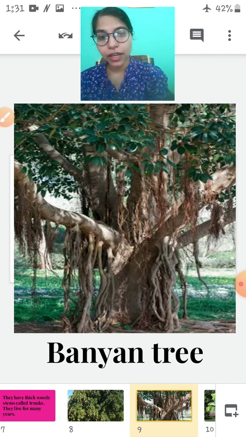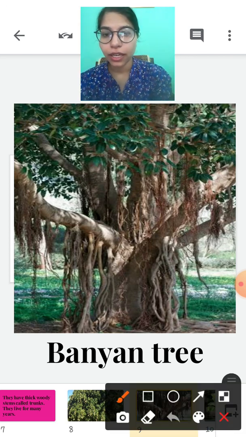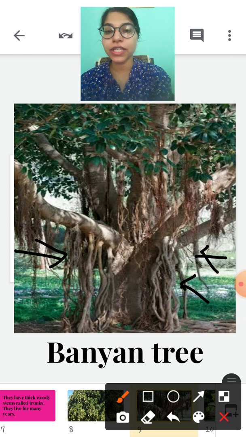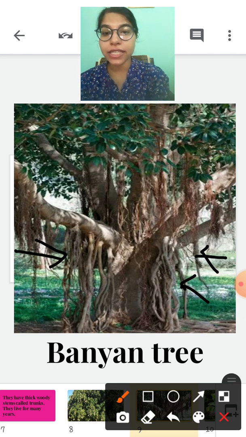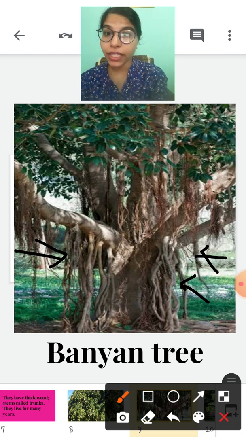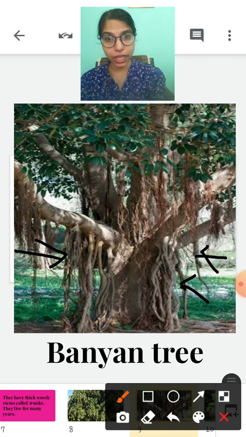Okay, children. Now, in this tree, can you see branch-like structures? Can you see what these are? These are its roots. Basically, the roots are below the ground, but here in the banyan tree, the roots are above the ground. Okay?